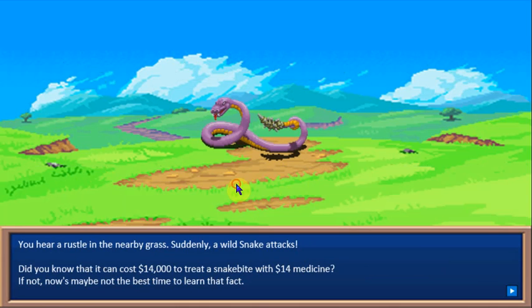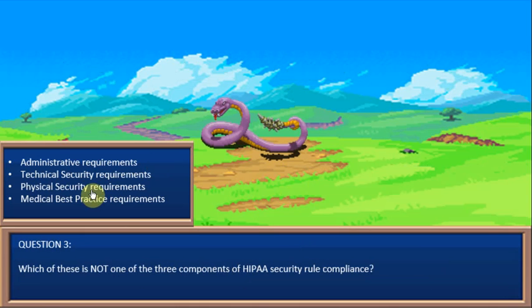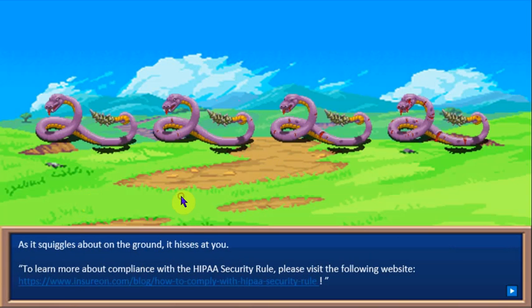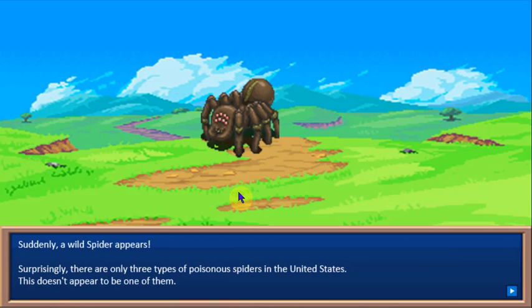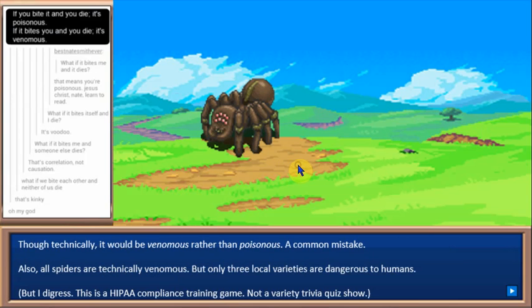Okay, here's a snake. Okay, you get it wrong, bam, you get hit. You get it right, you go on to the next boss. Well, not quite a boss yet. Here's a spider. Here's some jokes about venomous versus poisonous. I don't want to say I got bored because I enjoyed doing this project. I think it was a lot of fun doing it in a video game format, but it was tedious to link 20 different slides per enemy with all the different things.